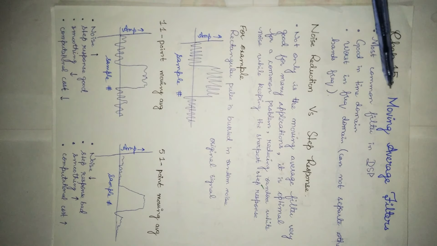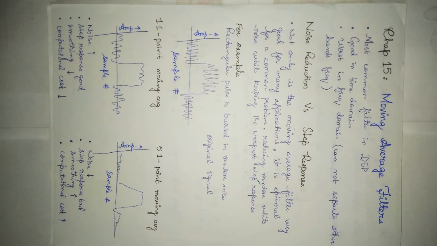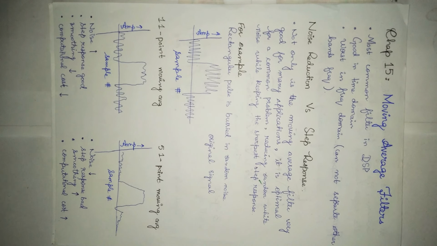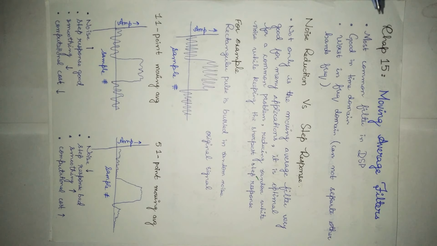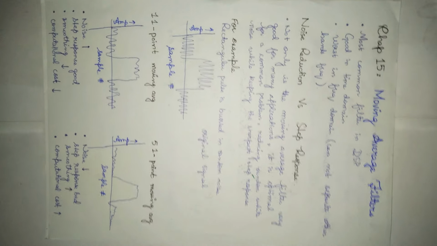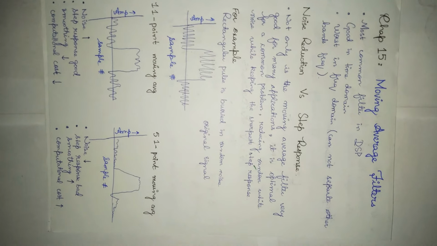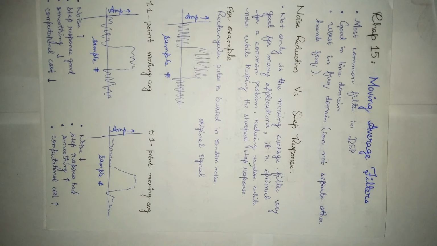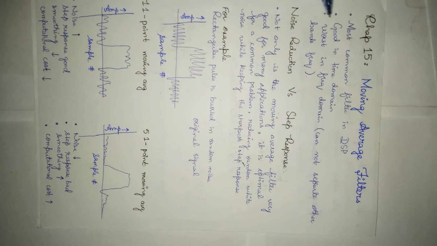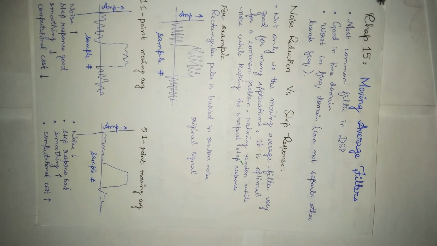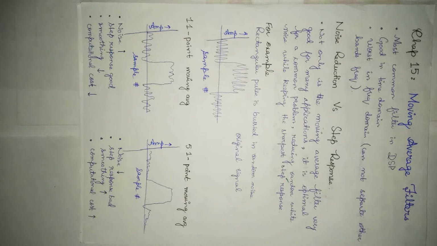Impulse response minus band reject, we get band pass filter. Next topic is moving average filter. The moving average filter is the most common filter in DSP, mainly because it is the easiest digital filter to understand and use. In spite of its simplicity, the moving average filter is optimal for a common task, that is reducing random noise while retaining a sharp step response. This makes it the premier filter for time domain encoded signals. However, the moving average filter is the worst in frequency domain for encoded signals, with little ability to separate one band of frequencies from another.